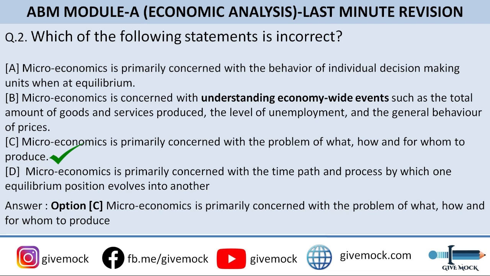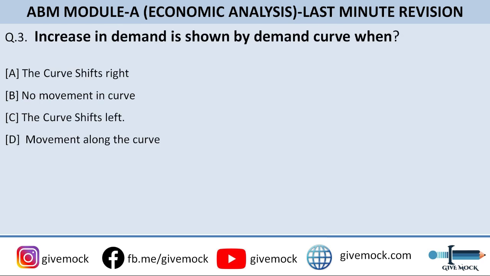So basically microeconomics is related to individual things, and macroeconomics is the understanding of economy-wide events such as the total amount of goods or services produced, the level of unemployment and the general behavior. So it talks about the macro level, the entire country level, or you can say the entire world level, and micro deals with the individual level.